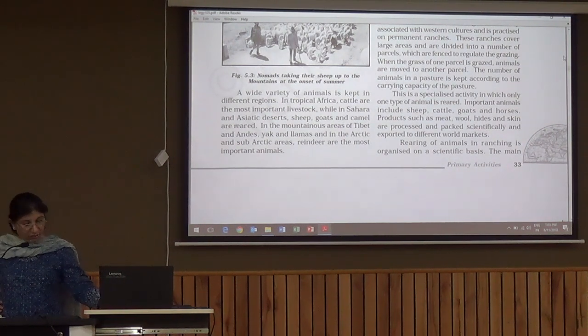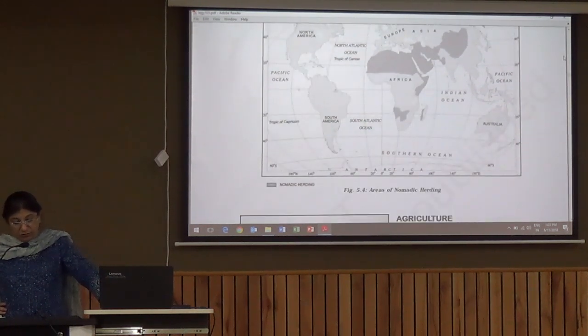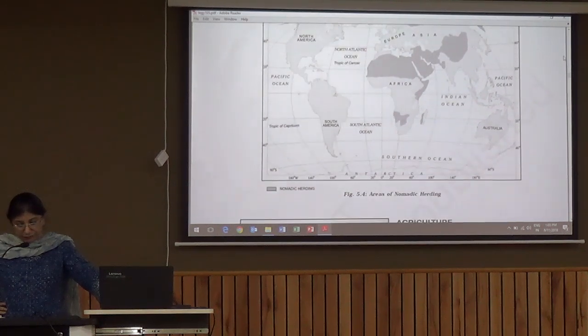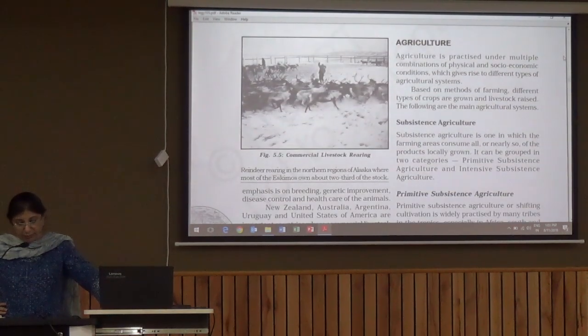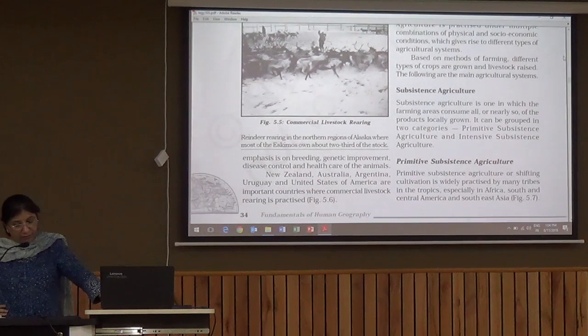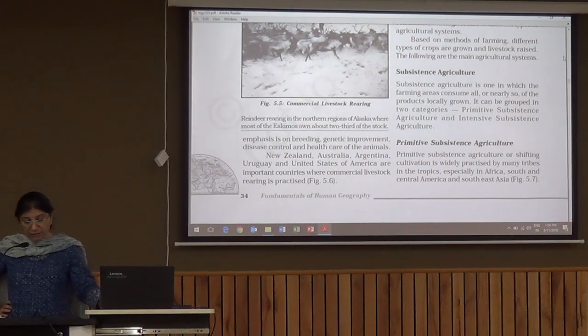So most of the European countries and northeastern part of USA, then Australia, Argentina, they are doing very well in commercial livestock rearing. So here you can see the important areas of nomadic herding in the world map and how commercial livestock rearing is being practiced. Here emphasis is laid on breeding, genetic improvement of animals, disease control and healthcare so that they can provide optimum output. Then most important countries are New Zealand, Australia, Argentina, Uruguay and USA.